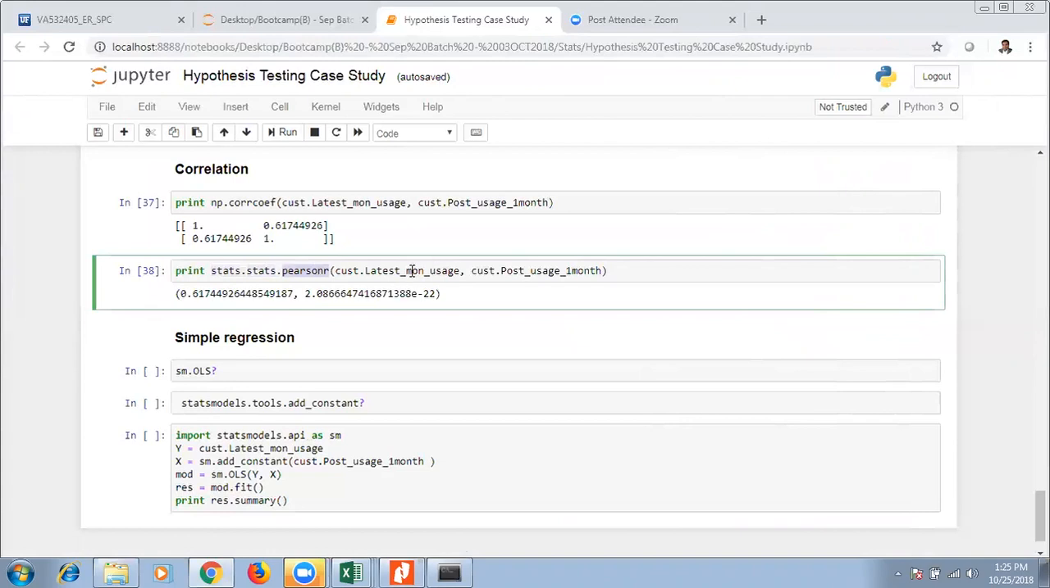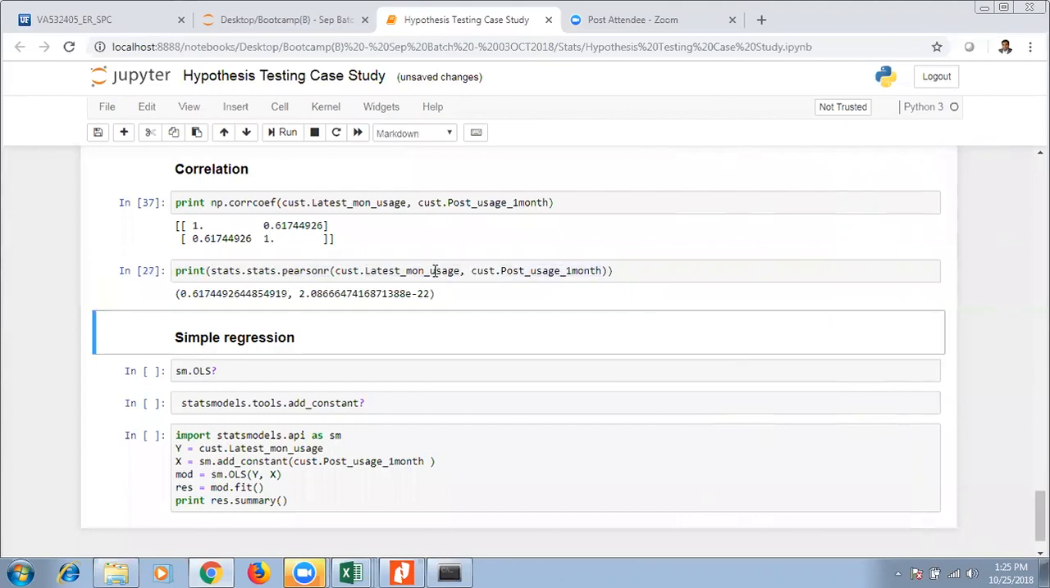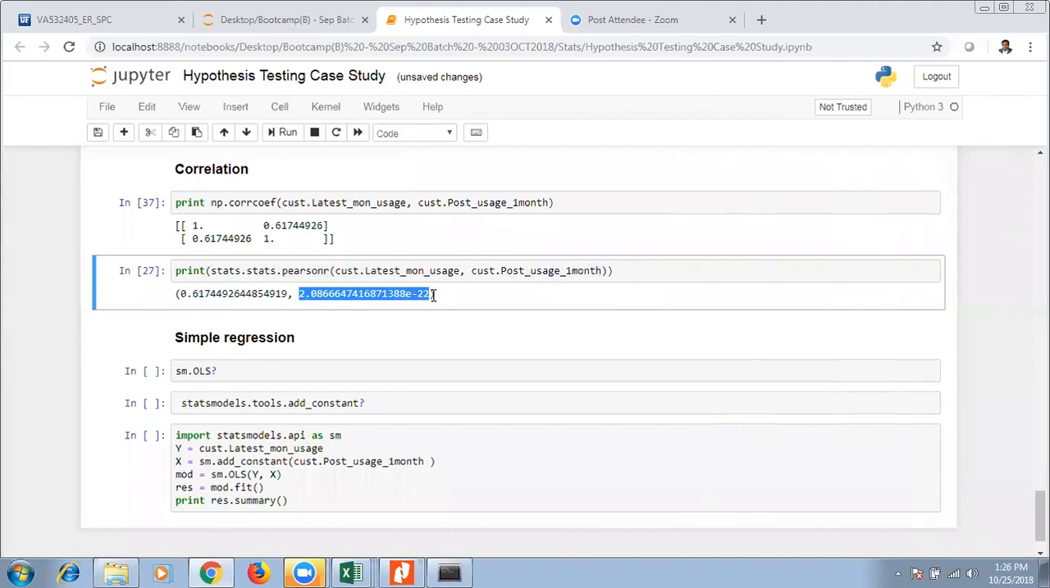But here, both are numerical in nature, so which are we going to use? Pearson correlation. So if you want to quickly look at it, in the stats test you can specify your variable 1 and variable 2. And in this case, this is the correlation, and this is nothing but the p-value. If the p-value is low, what does that mean?